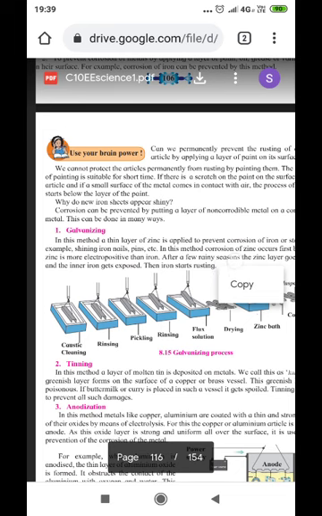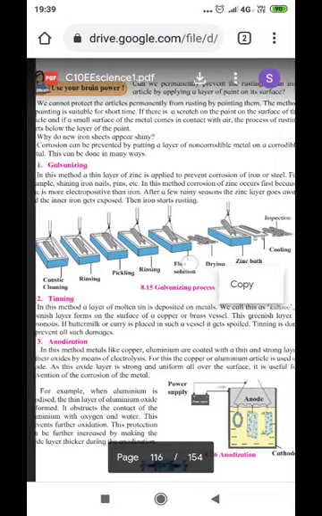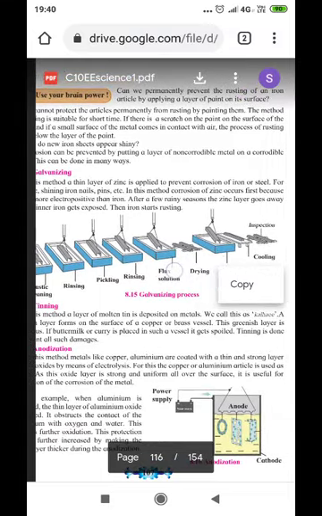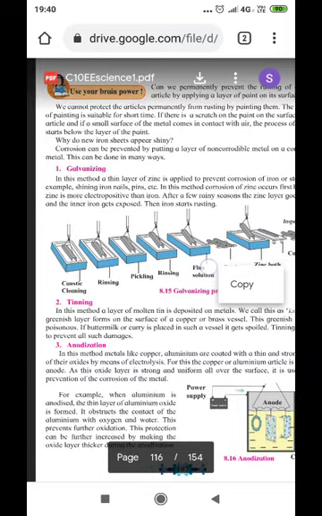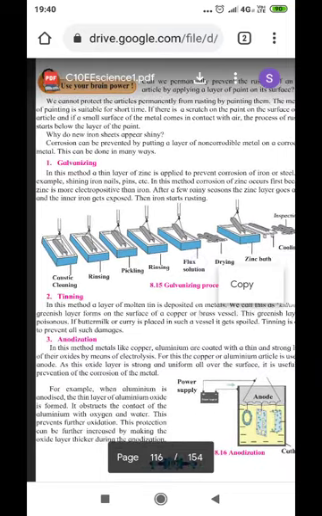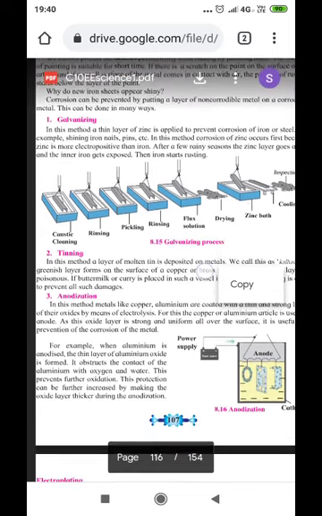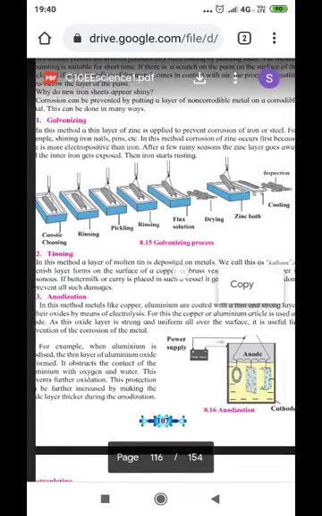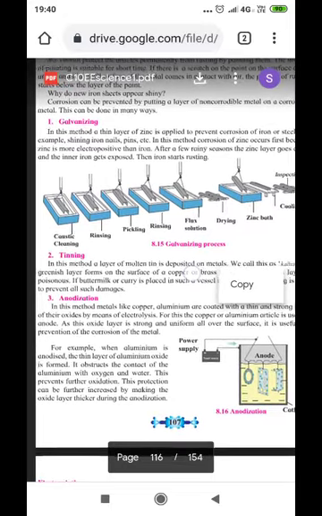Therefore, what are the other methods by which we can prevent corrosion? Corrosion can be prevented by putting a layer of non-corrodible metal. This can be done in many ways. Galvanizing: in this method, a thin layer of zinc is applied to prevent the corrosion of iron or steel. For example, the galvanizing of iron nails, pins, etc.